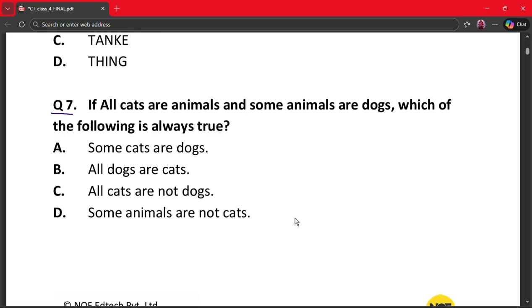Here the correct answer is option D. Why? Because cats are only one type of animal. Animals include dogs and many others too. So there must be animals that are not cats. Thus option D is always true.